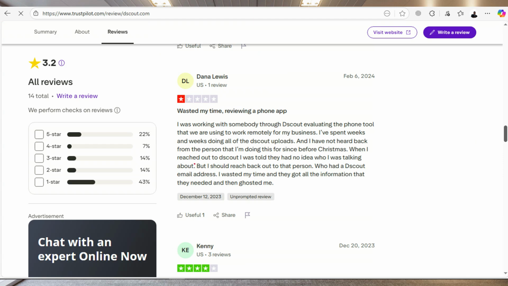So as I've said, I did some research about this platform, and I didn't get much information on it. But again, you can actually read these reviews, but I'll say most of them are not that great, kind of in the mixture. And you can see some of them say that I was working with somebody through Dscout, evaluating the phone tool that we're using to work remotely for my business. I've spent weeks and weeks doing all the Dscout uploads, and I've not yet heard back from the person I'm doing this for since Christmas, and so on.